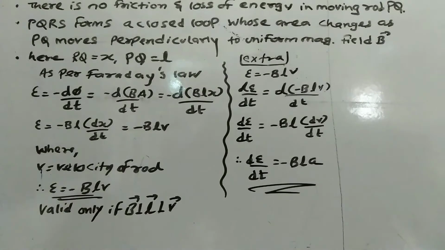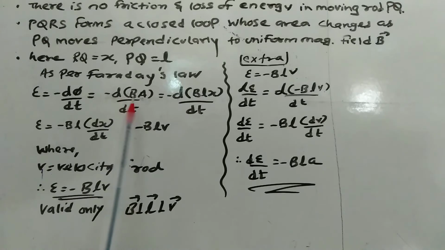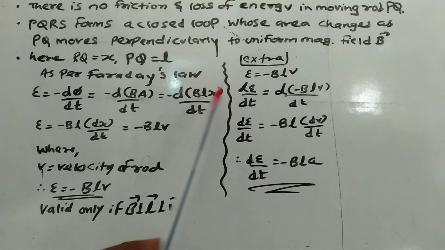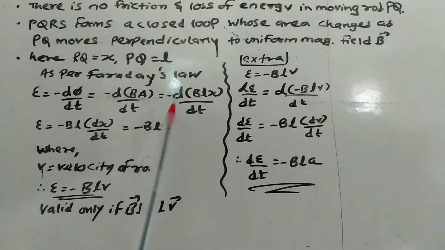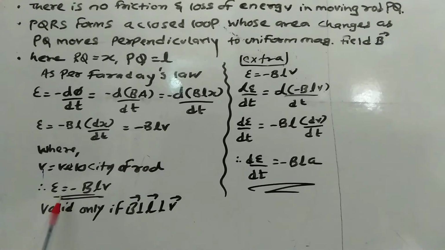So as per Faraday's law, EMF equals minus dφ by dt, that is minus B dA upon dt. Area of this rectangular coil is nothing but L into x. Now the magnetic field is constant, the length of the PQ rod is constant, so the variable is x. So the derivative of x with respect to t gives velocity of rod v. So EMF of this rod is given as E equals minus BLv.